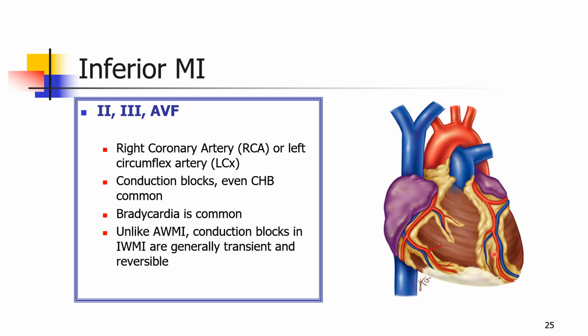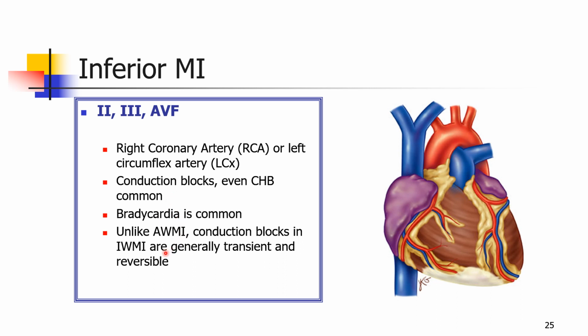This is the inferior wall area which is infarcted. If the inferior wall is infarcted, we see changes in 2, 3, aVF. That could be due to right coronary artery involvement or left circumflex artery involvement. We will see how to differentiate between the two subsequently. These patients also can come with conduction blocks, even complete heart block, and bradycardia is very common.